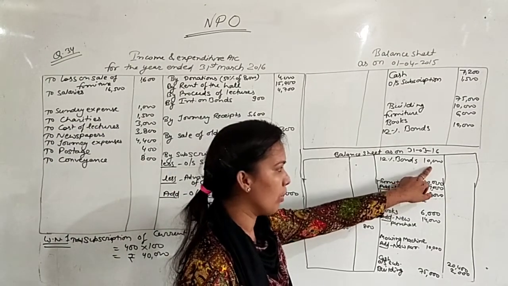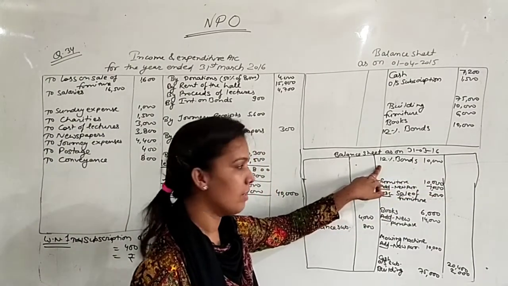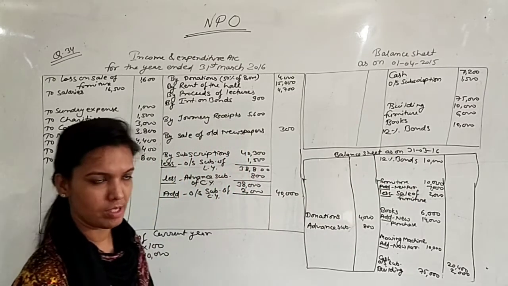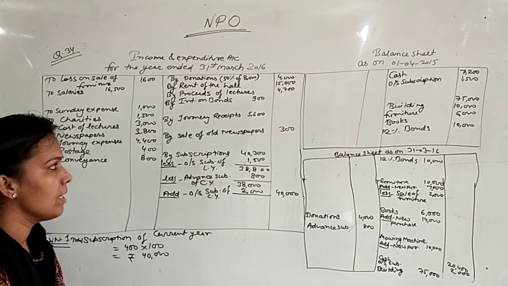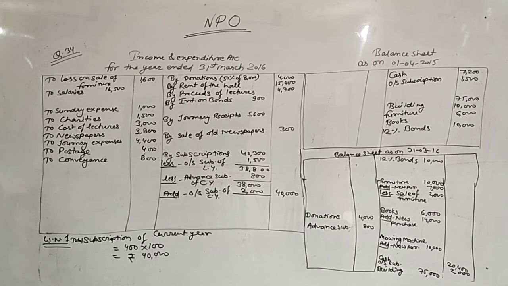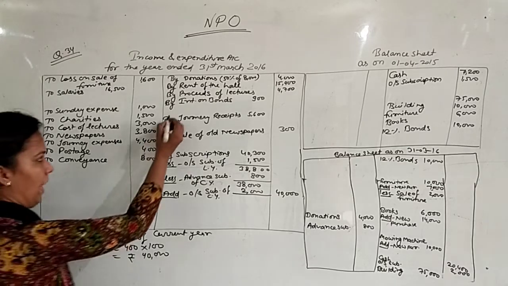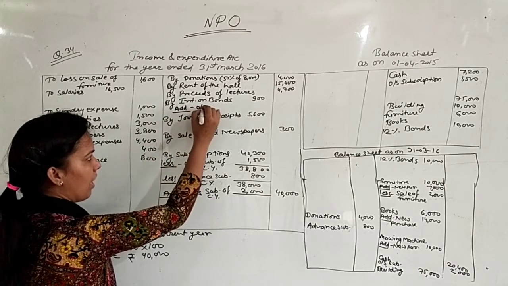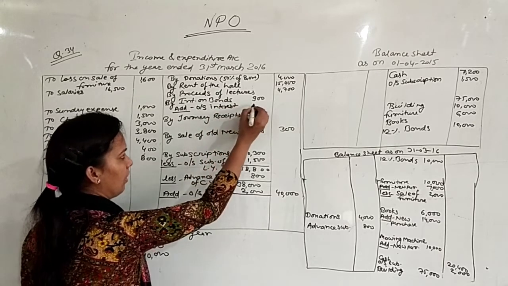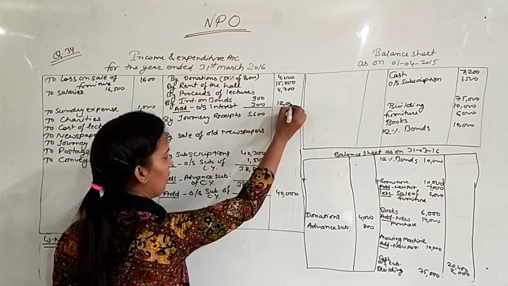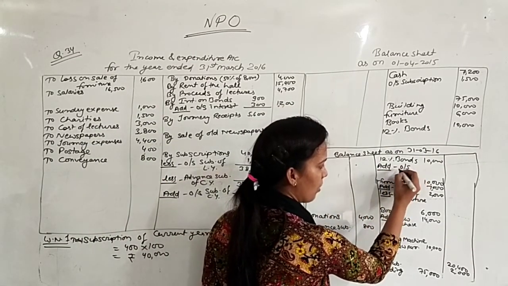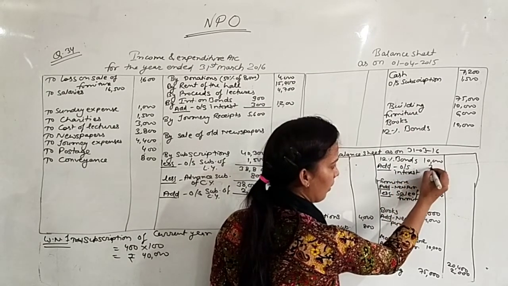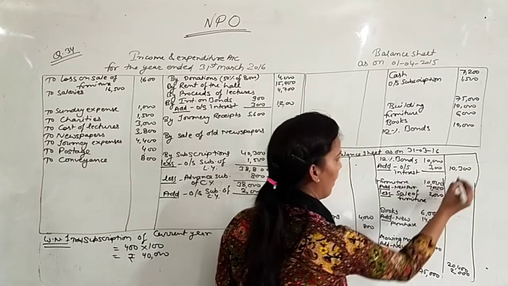So calculate the interest. 10,000 multiplied by 12%, it is 1200 rupees, right? And out of 1200 we received interest only of 900. It means you can say that 300 rupees interest is still due of bonds. So add here outstanding interest, that is 300. So total interest that you received, that is 1200, and this 300 will also be added here. Outstanding interest 300. So now your bonds amount will be 10,300.